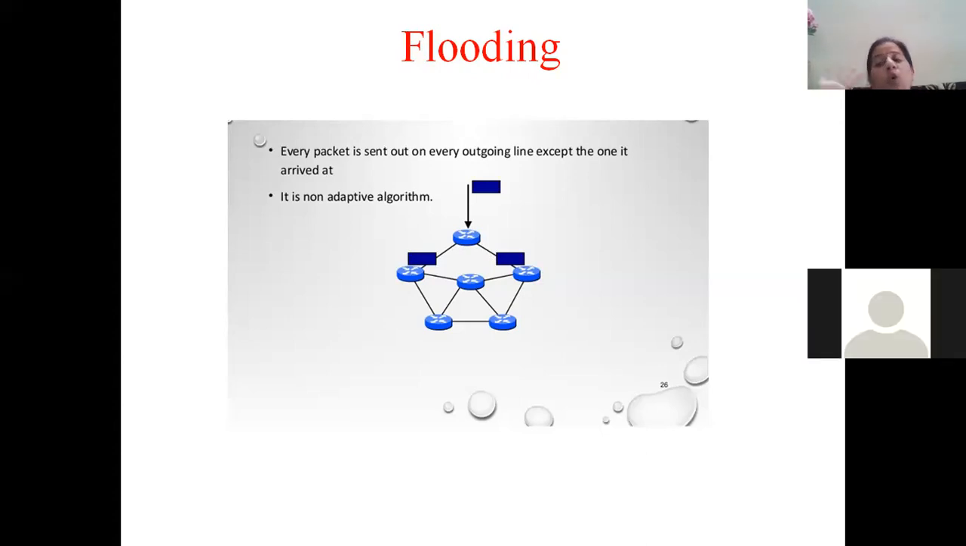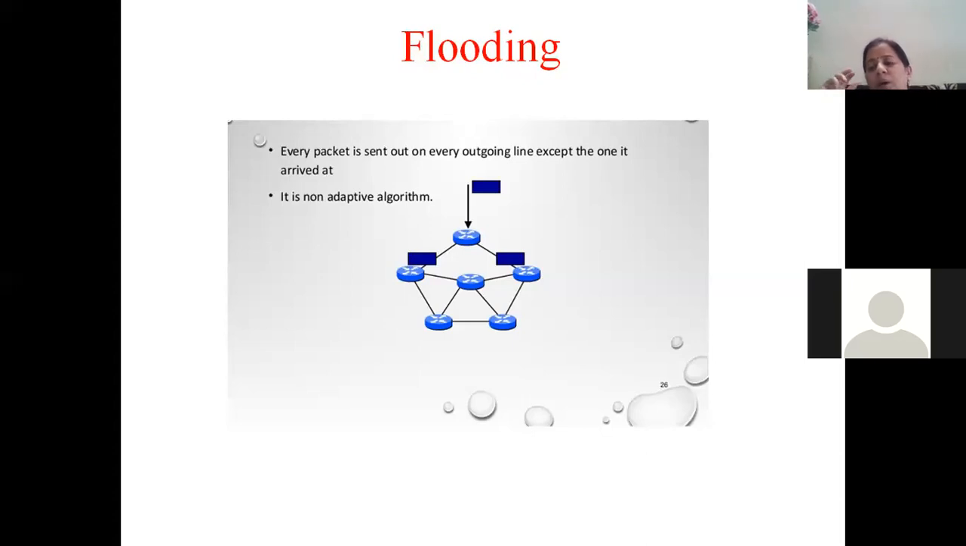That means no path is decided in advance, no route is known. It is just a method where when a packet comes over an incoming line, we create as many copies as the outgoing lines, and finally if every router does it, one of the packets will go to the destination. So basically it's a non-adaptive routing algorithm. But if you think about the algorithm, is there any method that we are following to find the route, to find the best route? No.